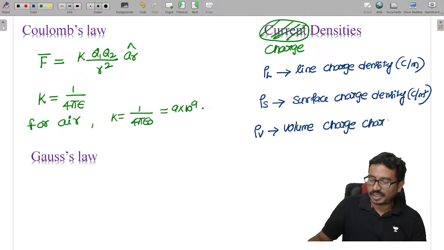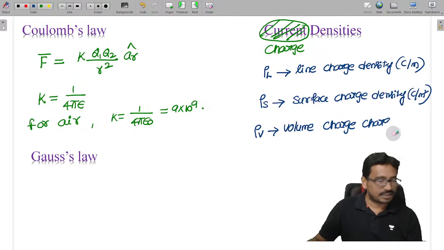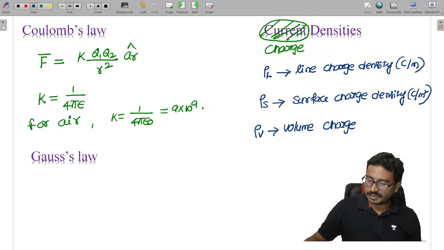Mostly we can expect problems on volume charge densities. The units are coulombs per meter cube.